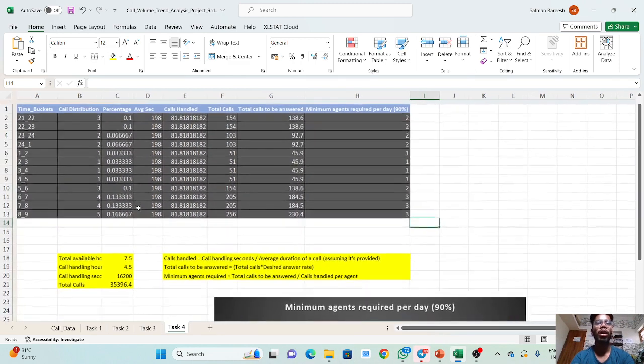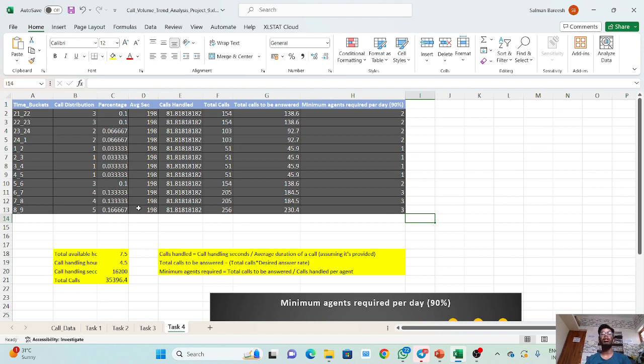So for every 100 calls, 30 percent of calls arrive in the night. If 1 lakh calls arrive in the day shift, or if 100 calls arrive in a day, then 30 calls arrive in the night. You can understand that. So 30% of the calls arrive in the night time, the night shift. So we can see the call distribution and percentage.